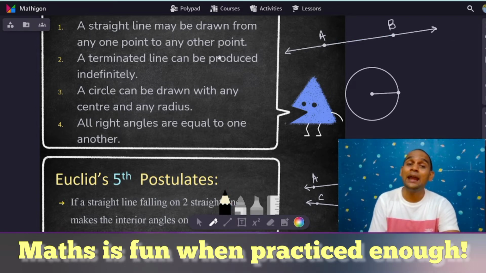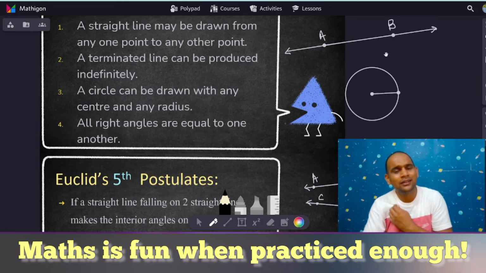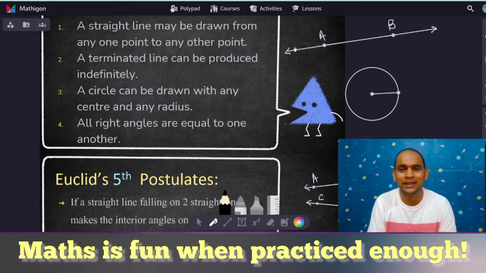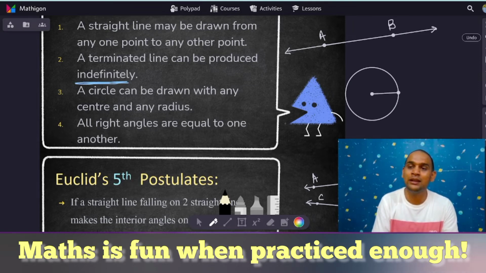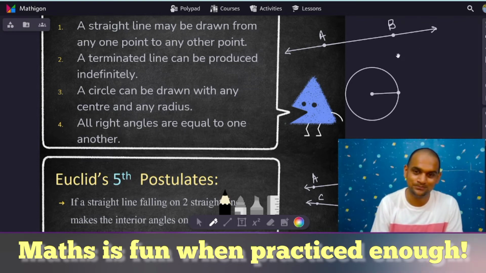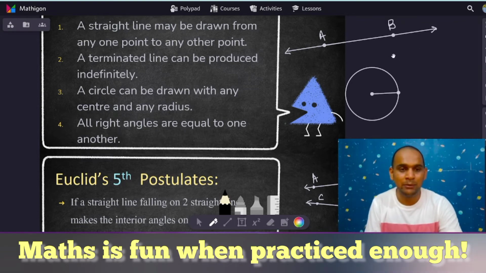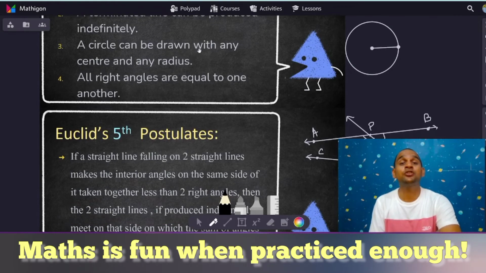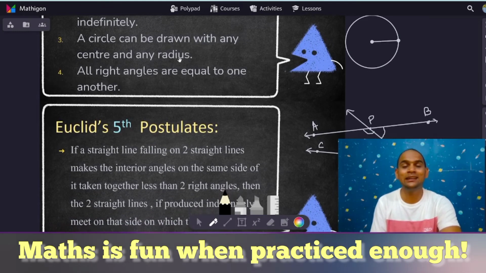Now, it can be produced indefinitely. Means, suppose B is the end point of the line segment, right? We write it as line segment. If we start extending it towards B, it can keep on going, right? If we start extending it, that is what it is saying. In both sides, it can be extended indefinitely. What is the meaning of indefinitely? We cannot define how long it can go. Great. Now, coming to the third one, a circle can be drawn with any center and any radius.